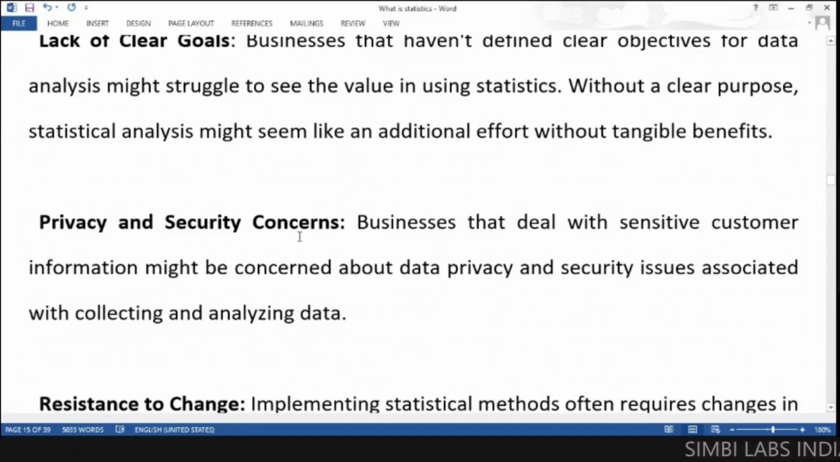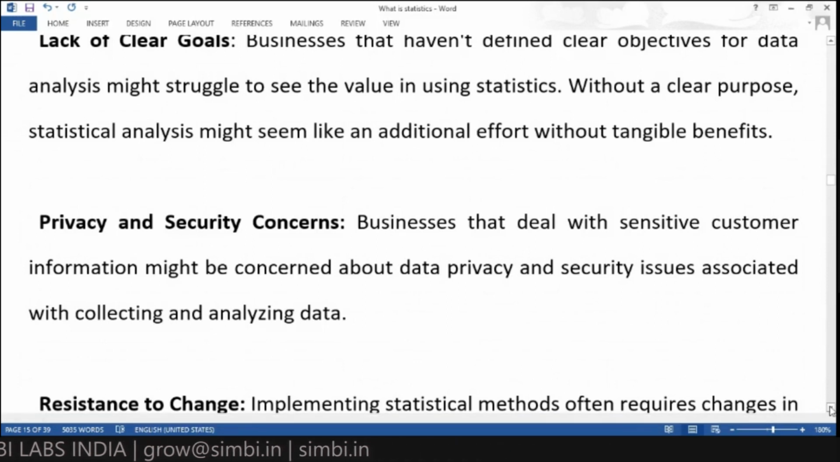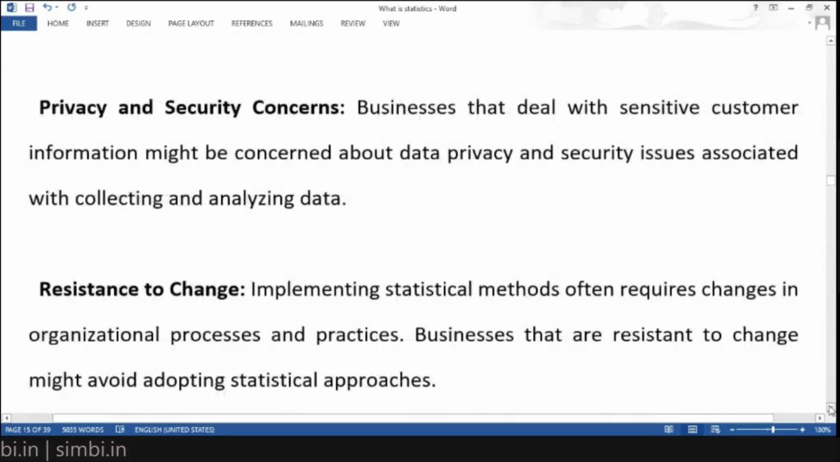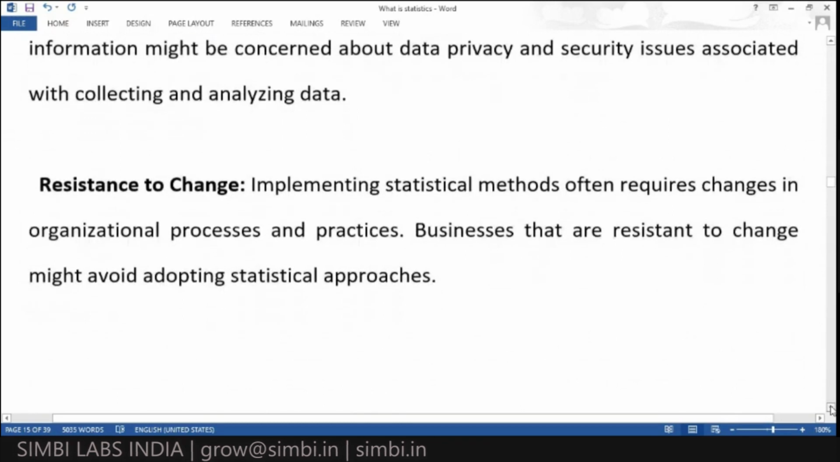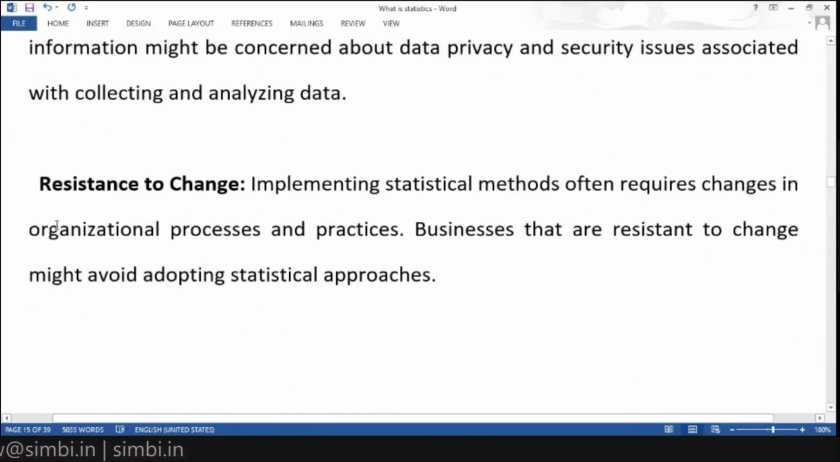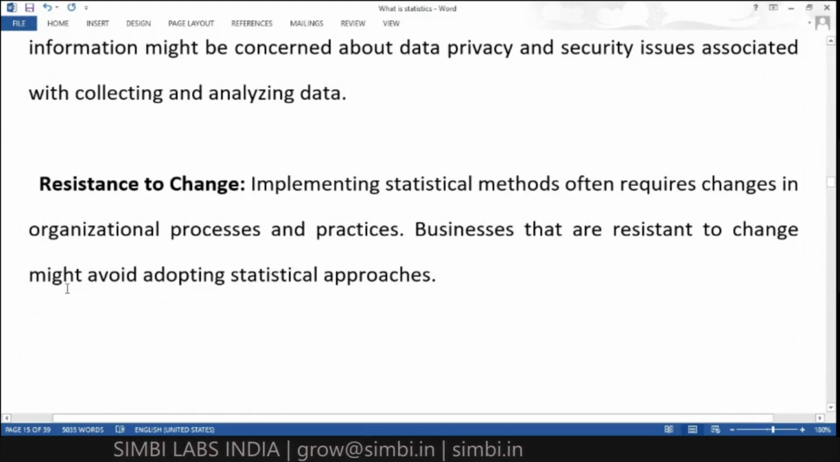Maybe this information may mislead some other shopkeepers. So like that also, he doesn't want to use this statistics, he doesn't want to get that information out. So the privacy and security concerns also, due to that they won't use the statistics. And resistance to change. For these statistical methods, that requires changes in organizational process and practices. So some of the businesses may have resistance to change, and for that reason they might avoid adopting statistical approaches.